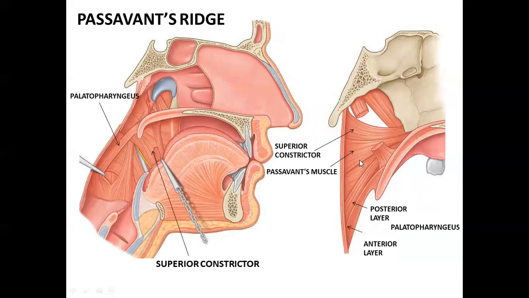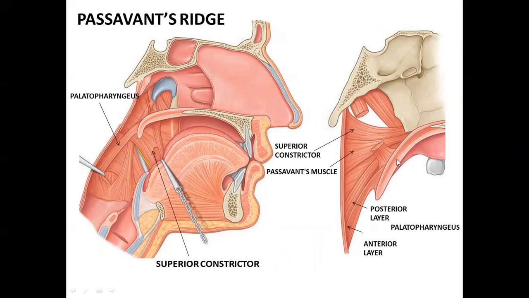Okay, now there is another very important thing that you have to know, the nasopharyngeal isthmus and Passavant's ridge. What is it? You have to understand. Now look at it here. When we look at this muscle, this one, this is the palatopharyngeus muscle. Okay? This palatopharyngeus muscle arises from the palatine aponeurosis. So you can see here there is a muscle, the palatopharyngeus muscle, this one.